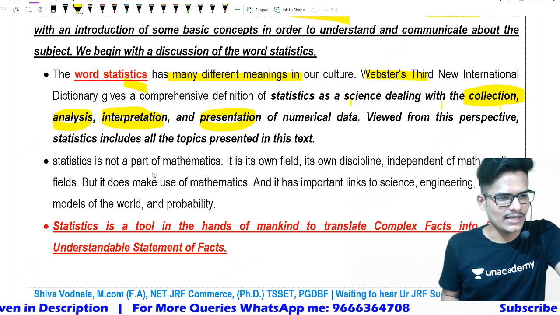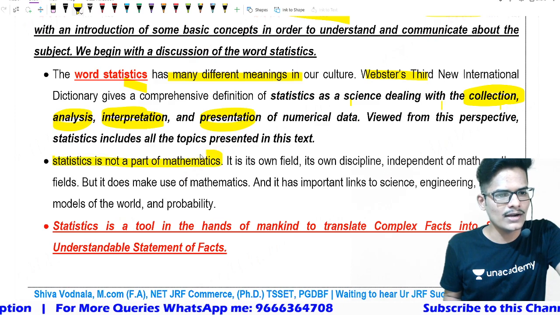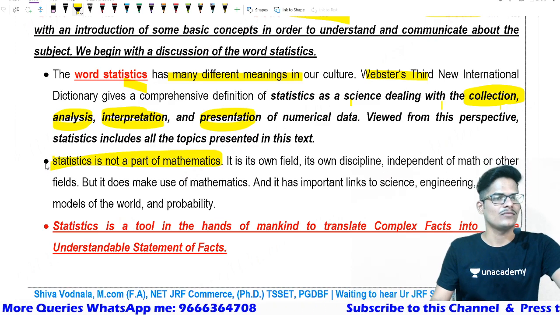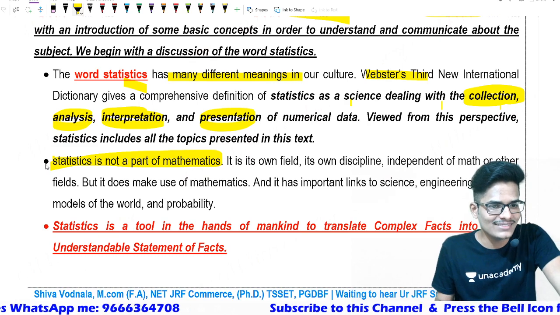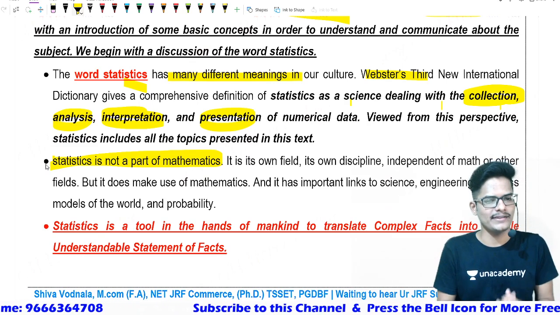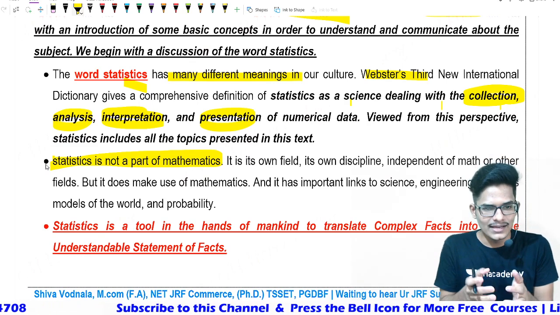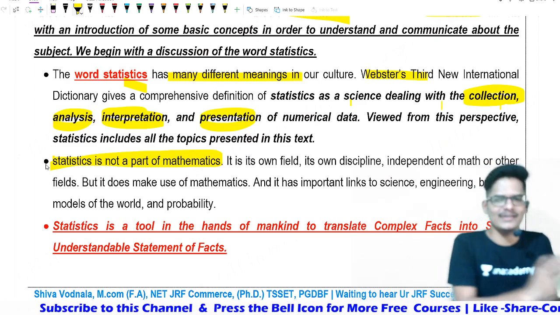One thing I wanted to say, which is important, statistics is not a part of mathematics. It is not a part of mathematics. We are thinking that it is coming under mathematics only. No, actually, it is its own field. It is a separate discipline.